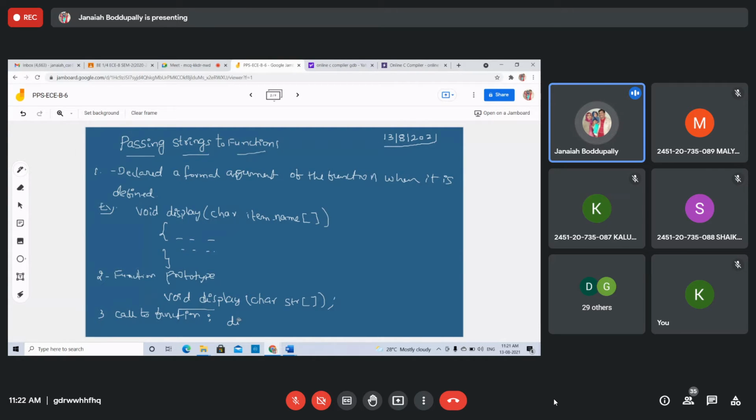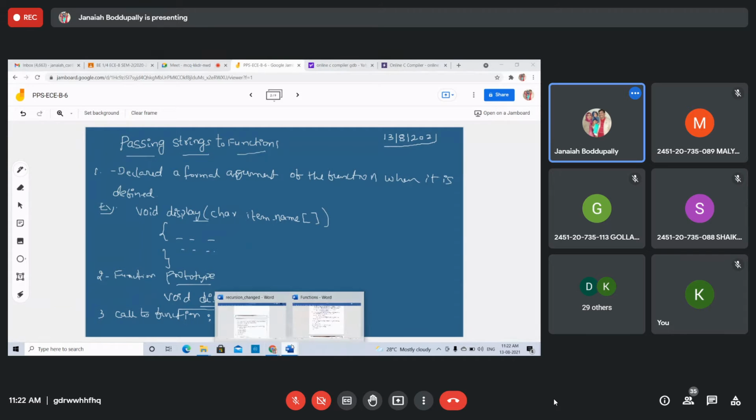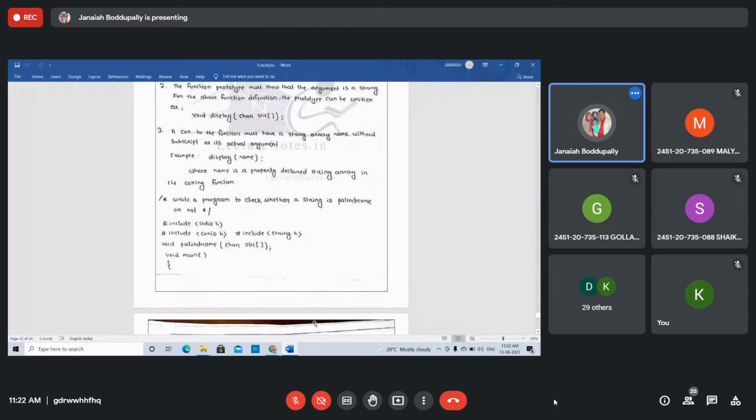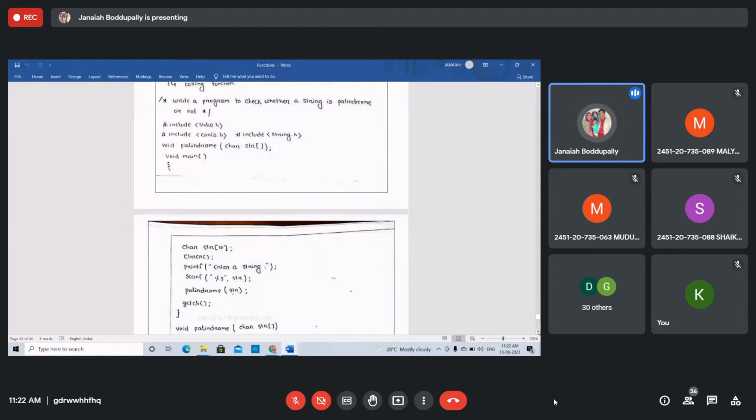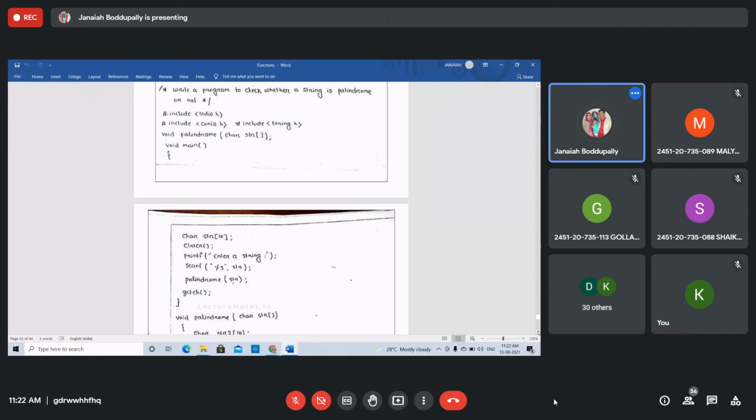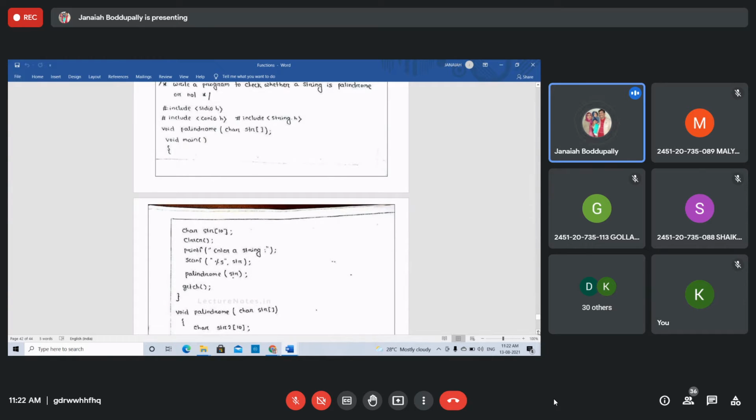We'll take one example to see how to write the prototype, the function call, and the function definition. Write a program to check whether a string is palindrome or not. We already discussed this and executed the same.